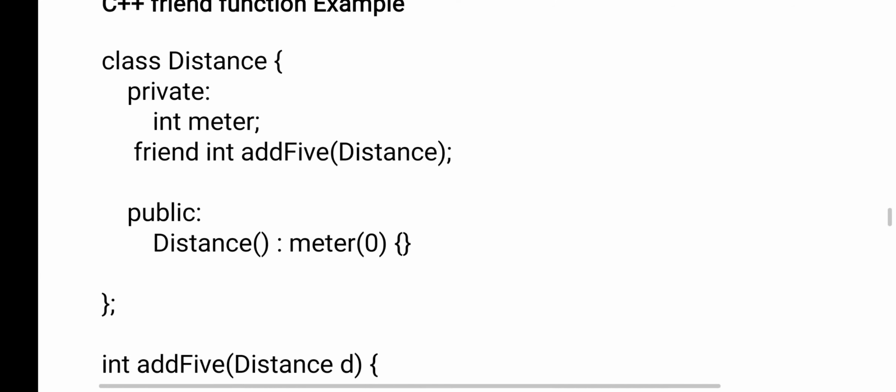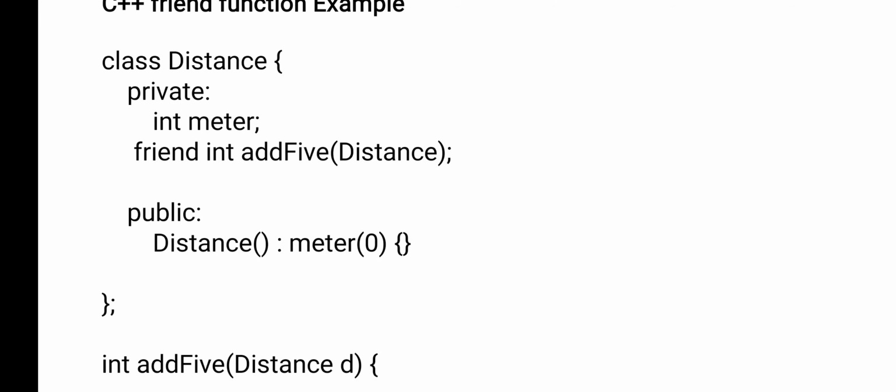Now you see the example program. Class Distance. Distance is the name of the class. Now private, I have declared one member as private, that is int meter. Int is a data type, meter is a variable, and it is under the private access modifier. And what friend function have I declared here?